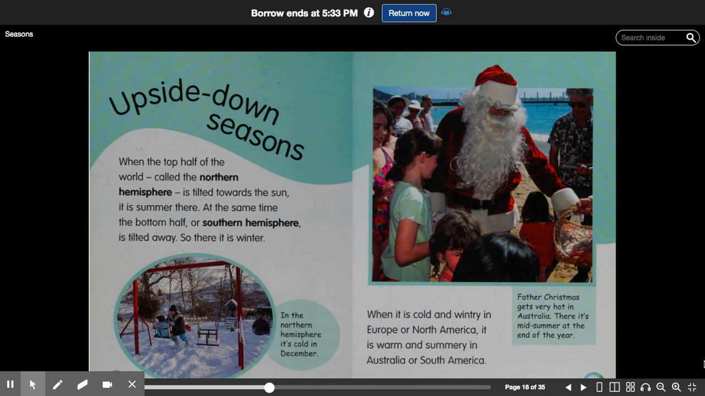Upside down seasons. When the top half of the world, called the northern hemisphere, is tilted towards the sun, it is summer there. At the same time, the bottom half, or southern hemisphere, is tilted away, so there it is winter. When it is cold and wintry in Europe or North America, it is warm and summery in Australia or South America.